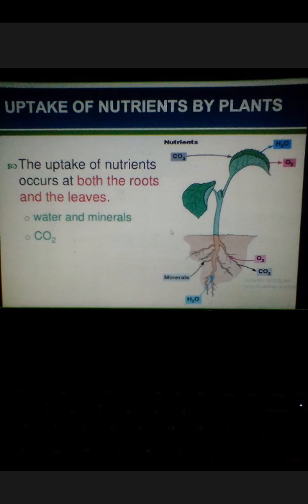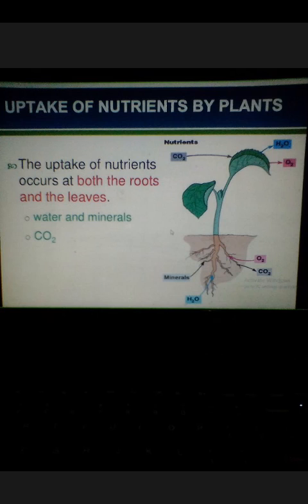This is the schematic diagram of a plant which shows how nutrients can be obtained by plants. There are two categories: water and minerals, and CO2. Most of the minerals are obtained by plants from the roots. These minerals are available in the ground along with water. And students, you know that a specific kind of water, capillary water, is the only water which can be absorbed by plant roots.